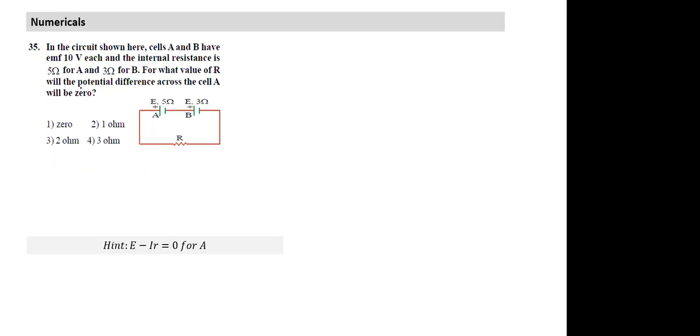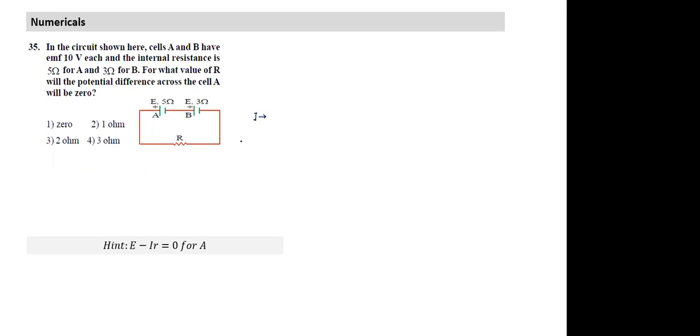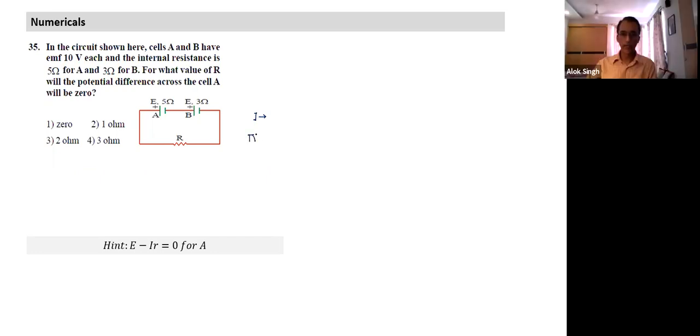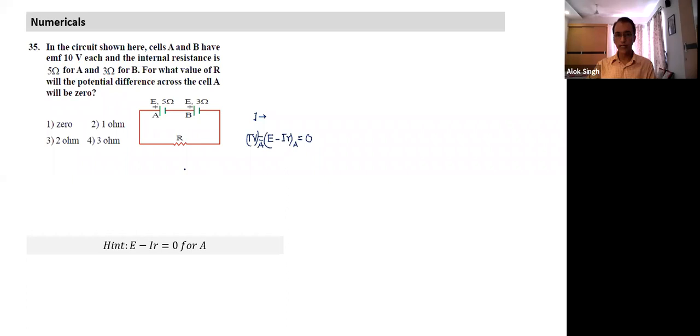So we can first find the equivalent EMF and equivalent R and find the current in the circuit. Okay, we find the current and then? We find the potential difference across the cell A. Okay, then we find the terminal voltage. So basically find the current and we find the terminal voltage, and it's quite clear in this case both are in the discharging state. So terminal voltage will be equal to E minus IR. Since I have to calculate terminal voltage for A, I'll equate this term for A to be equal to 0. This is the condition. This is what we need to do. So can you solve it and get an answer?